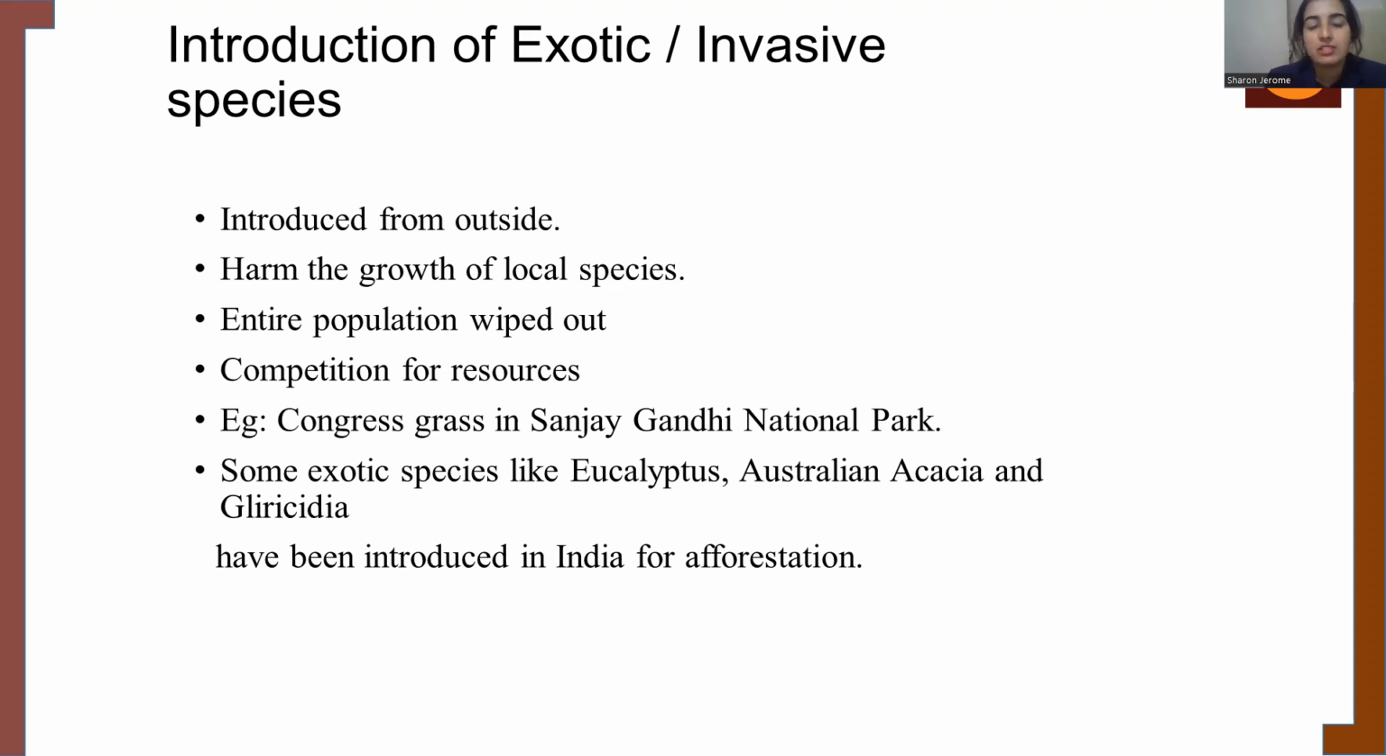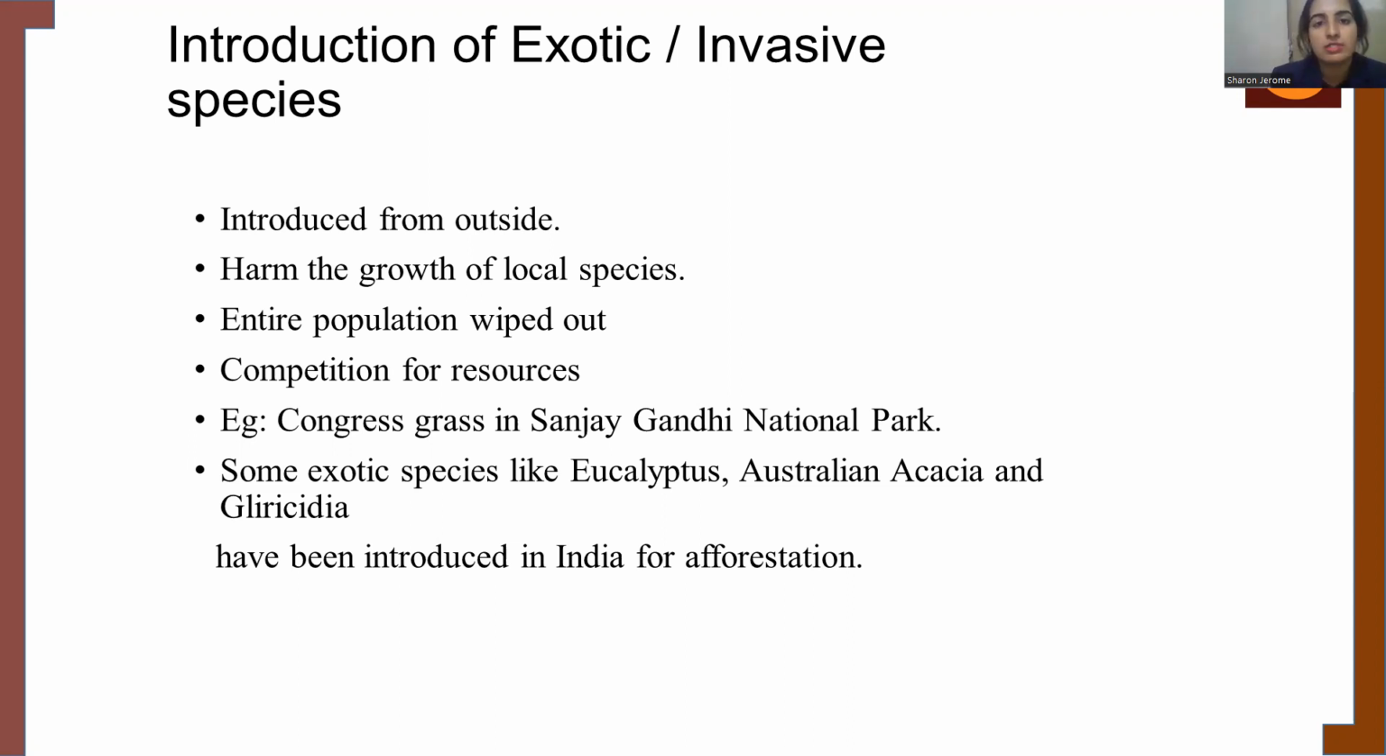Some exotic species like the eucalyptus, Australian acacia and the Gliricidia were introduced in India for afforestation. So while there is a negative impact, at the same time there is a positive impact also. But we must make sure that it doesn't affect the native species,